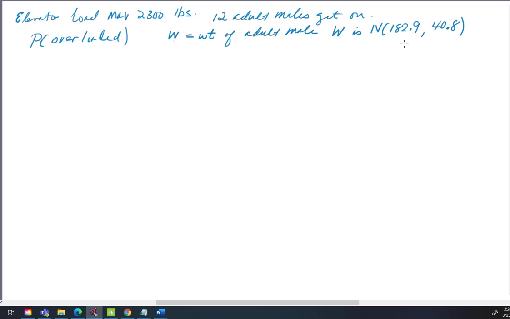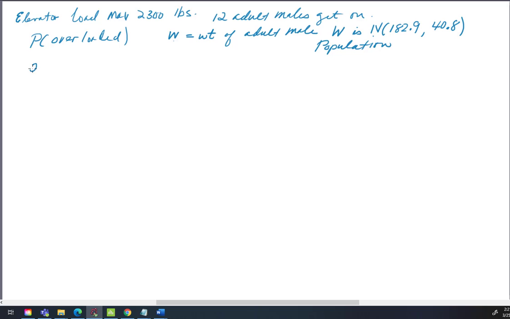That's a given. We could use a data set in the back of the book where we've measured the weights of 300 men and come up with estimates of the mean and standard deviation. They'd be very close to those that are given. This is about the population, not a sample now. That's the probability distribution for weights in the population. But we want to know if this elevator is overloaded. So how would we go about that? Let's put on our thinking caps here.